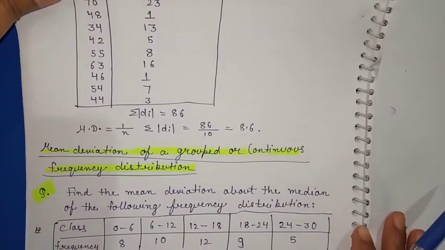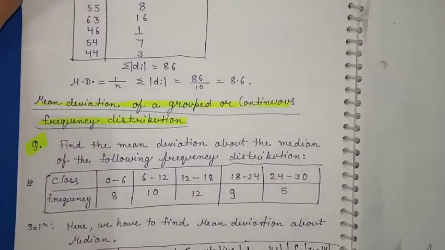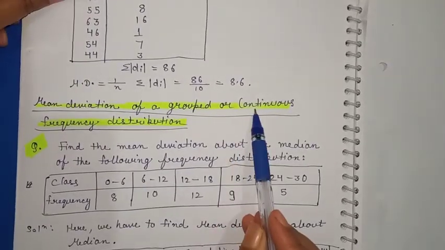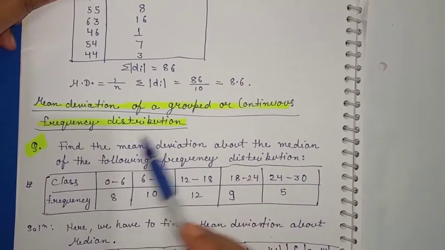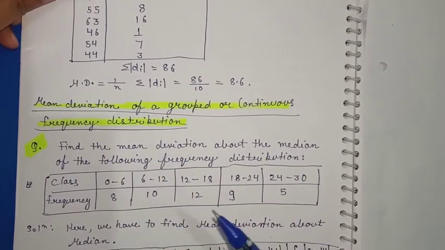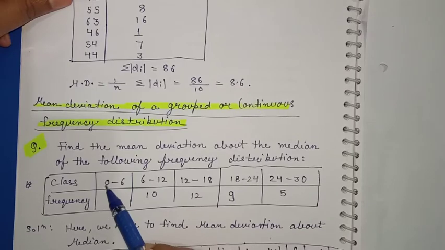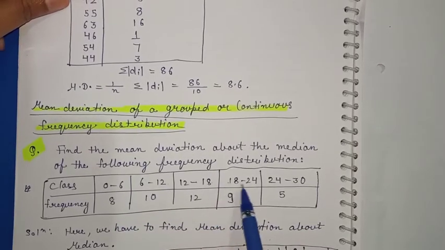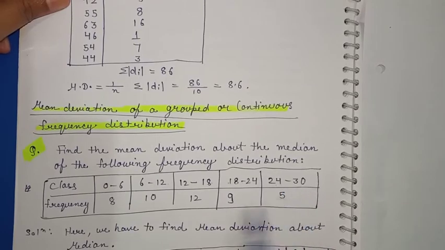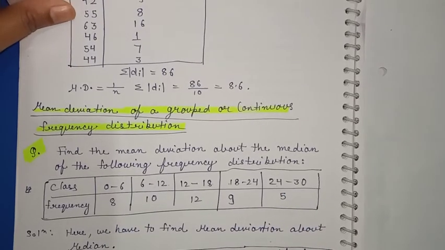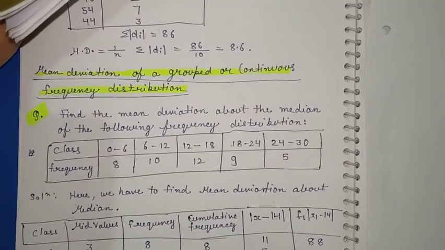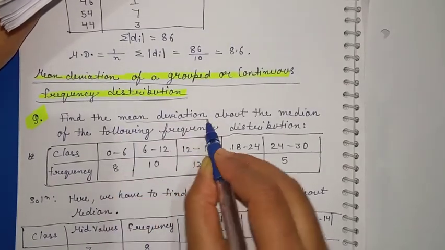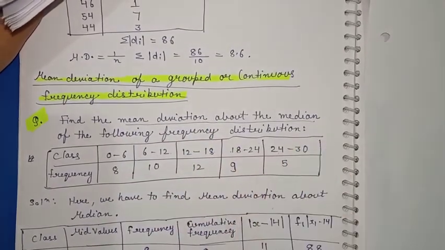Now we will proceed to find the mean deviation of a grouped or continuous frequency distribution. Continuous means there will be intervals like 0 to 6, 6 to 12, 12 to 18, 18 to 24, 24 to 30, and the frequency is given. So how will we find the mean deviation? Here also we have to find the mean deviation about the median.